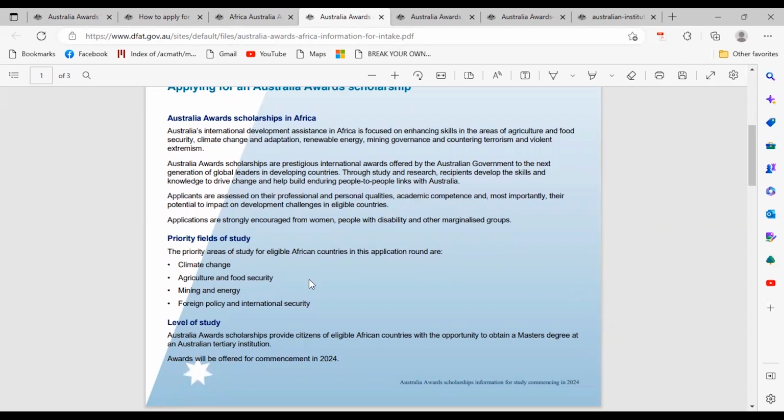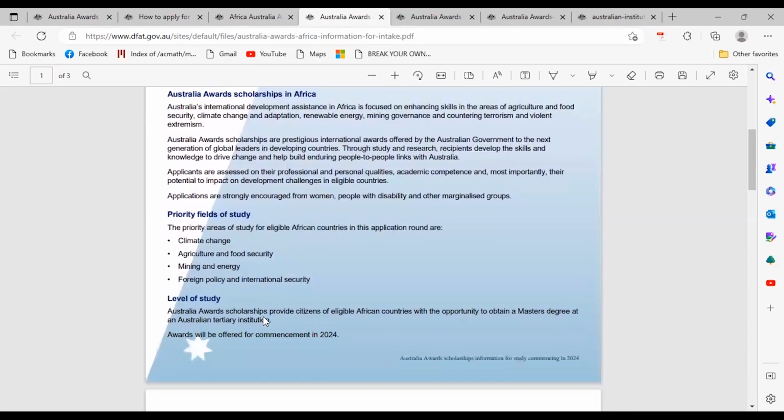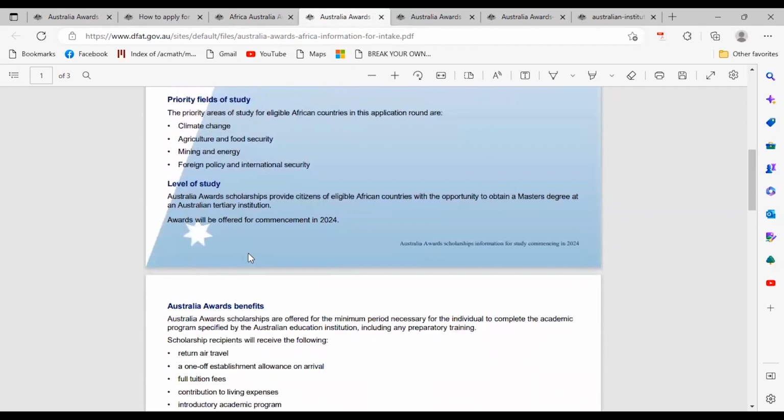These priority areas are like climate change, agriculture and food security, mining and energy, foreign policy and international security. Also, if you are applying from an African country, know that the level of study for this scholarship is only for master's degree. So you can't apply for bachelor's degree or PhD if you are from an African country.